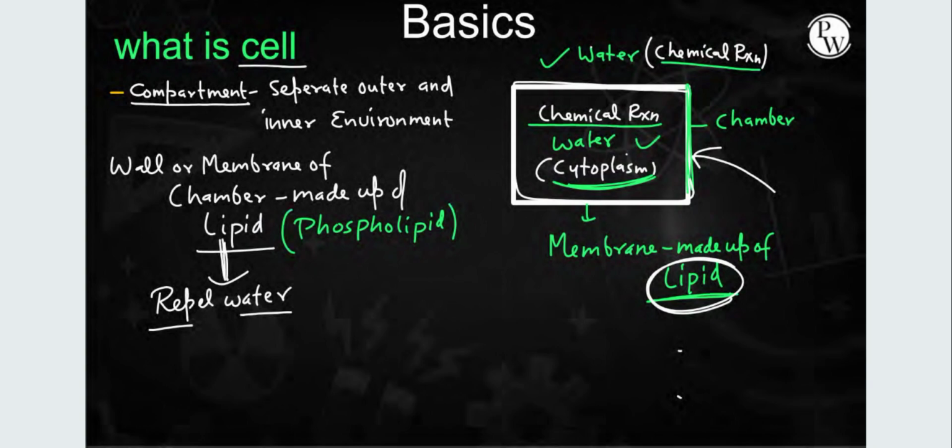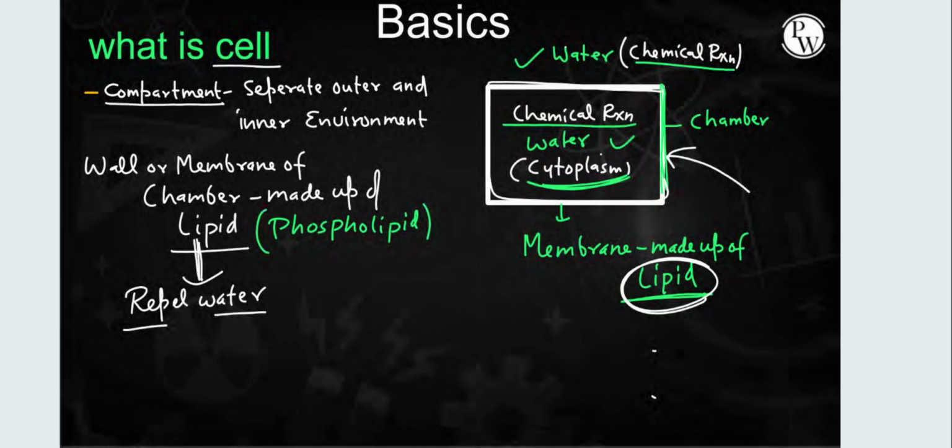Cell is a kind of compartment which separates the outer and the inner environment, and the wall or the membrane is made up of lipid, which is basically the phospholipid. It is water repellent, hydrophobic in nature. So the outer and the inner environment is separated by the phospholipid membrane. Chemical reactions and water are present inside the cell cytoplasm, and this membrane separates the two environments. That is the definition of cell: a kind of compartment which separates the outer and the inner environment.